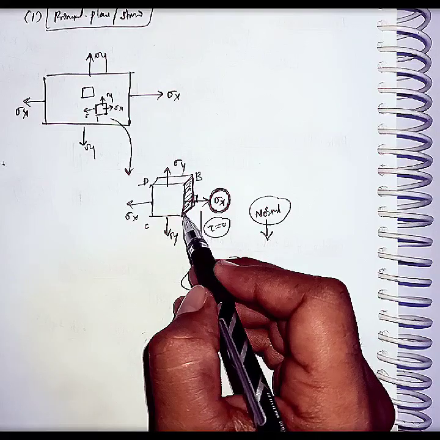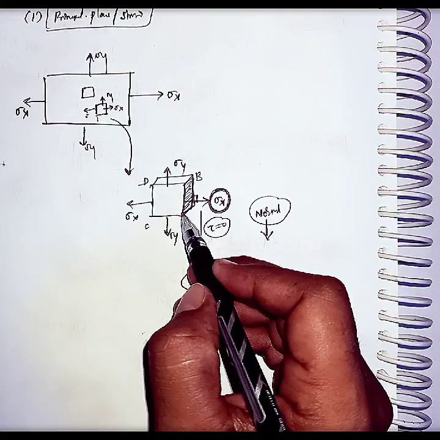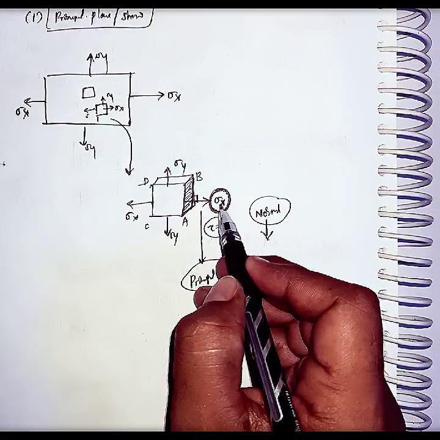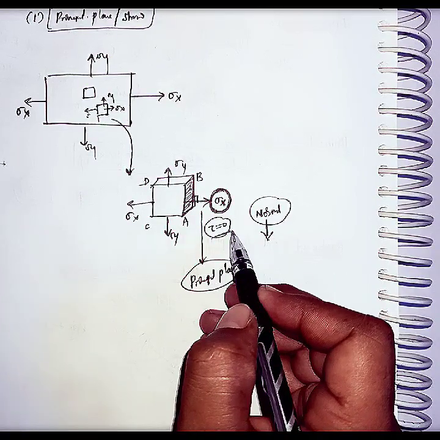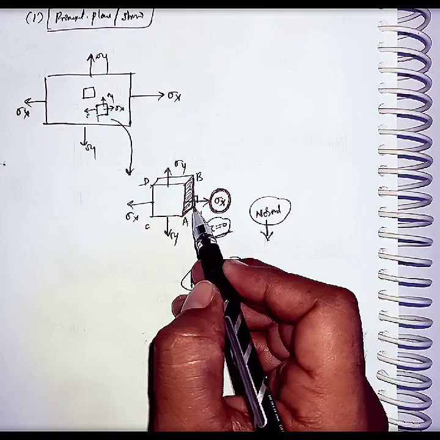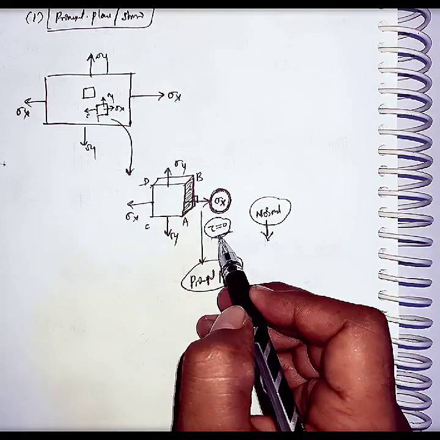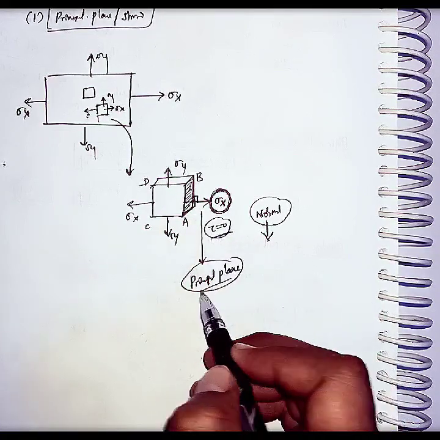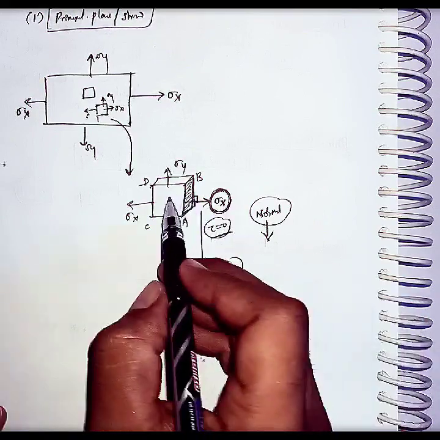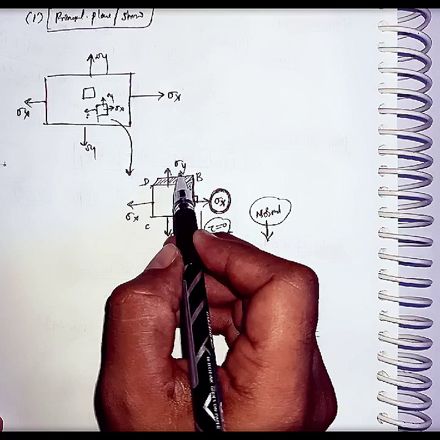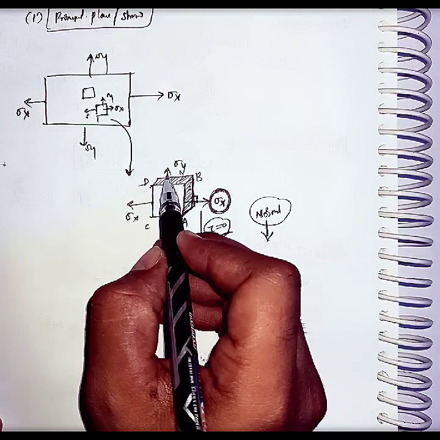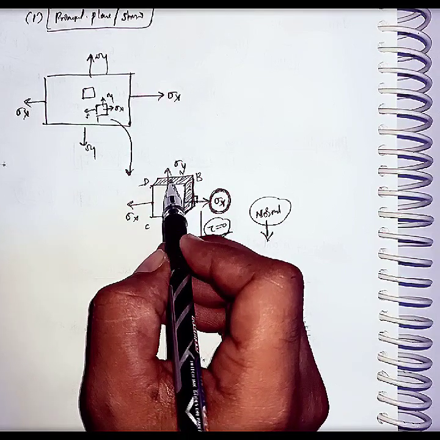Let us consider here the plane AB. This plane is having only normal stress, that is sigma x. It does not have any shear stresses. Whenever a plane is having only normal stresses but no shear stresses, that plane is called a principal plane. This face has sigma y, which is normal stress because it acts perpendicular to this plane.